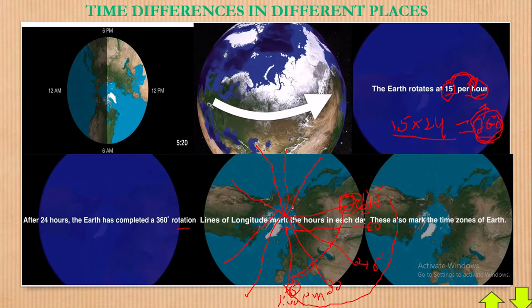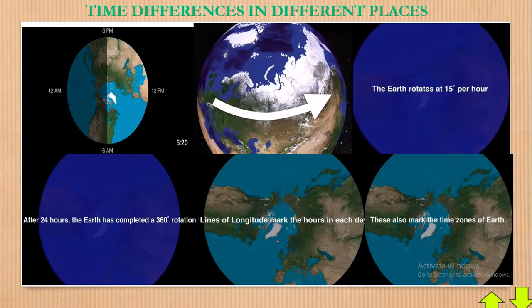So, as the Earth is rotating, every longitude has got an hour it represents. Hope that really makes some sense. We are moving in bits so that you can all understand this. Do you see these white lines? From here up to here means 1 hour. From here up to here means 1 hour. They have been symmetrically distributed, and every line here has a place it is pointing at. That really explains why we have different time intervals. Then we are saying that these also mark the time zones of the Earth. Yeah, of course, they will mark the time zones of the Earth.